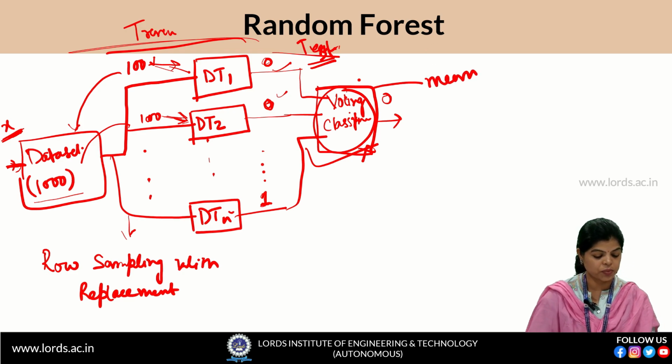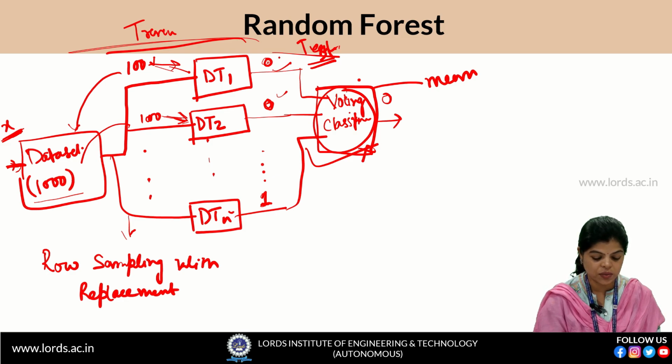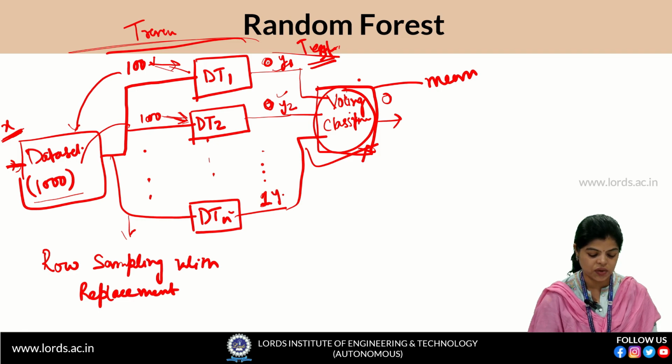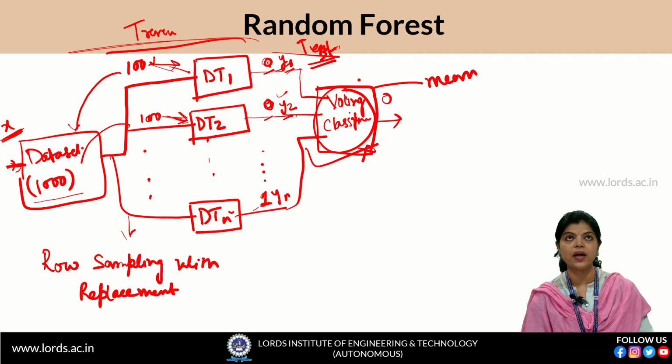How does it work? Suppose incoming data X comes, and the first DT gives the result Y1, the second DT gives Y2, and so on; the last one gives Yn. Please do not consider these zeros, because these zeros are for classification, and Y1, Y2, Yn are for regression. So for X, the result of DT1 is Y1, and for X, the result of DT2 is Y2. Now what happens at the output? How can we get the output for X?